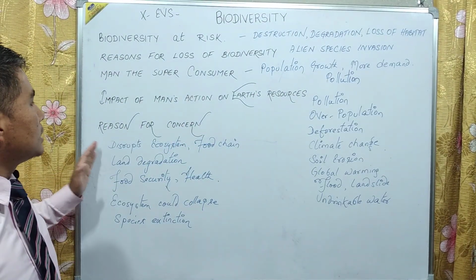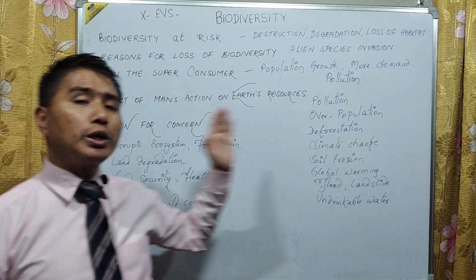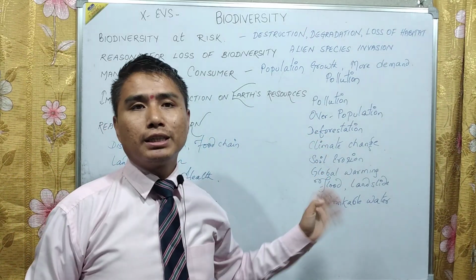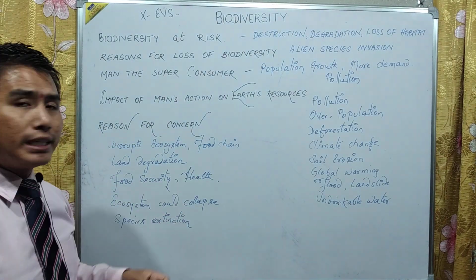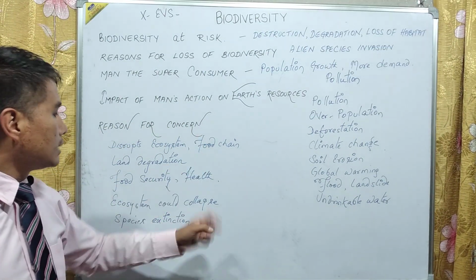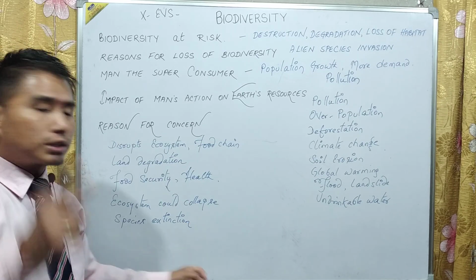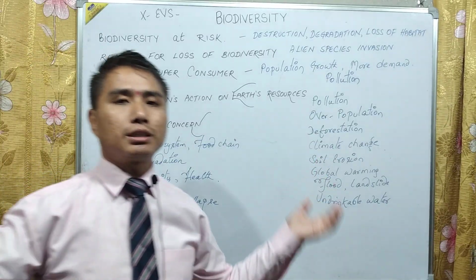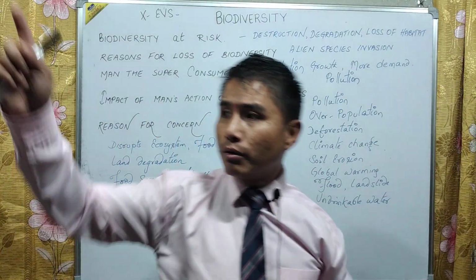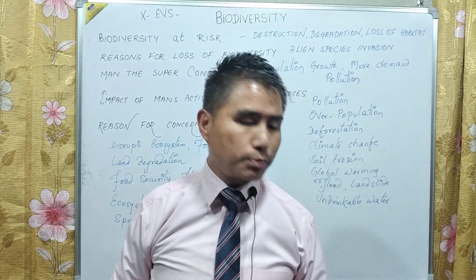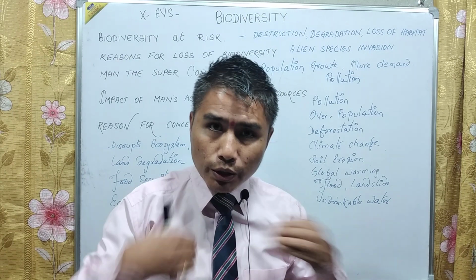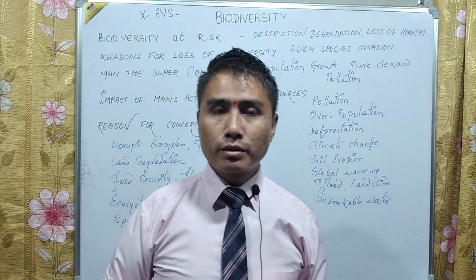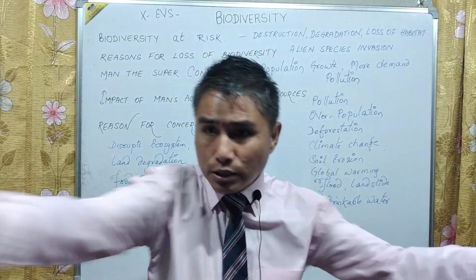Fine. So that is why there is a need to be concerned, because if we do not take care of biodiversity, then the food chain will be affected. Then the ecosystem will be affected. Land will degrade. Ecosystem, if it degrades, it will collapse. If ecosystem collapses, there will be extinction of species. When this species goes extinct, when that species goes extinct, then definitely we also one day will go extinct, because we all survive upon them. We all are dependent upon these organisms.